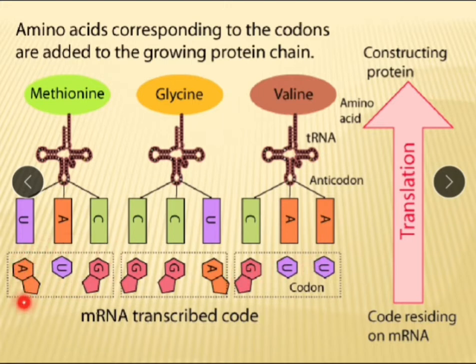It is in the form of codon. This AUG is a starting codon. This is the second codon, GGA. This is the third codon. And this codon pairs with an anticodon, and a specific amino acid is brought by that specific tRNA. This is the translation, the actual process of protein synthesis. It is called translation.